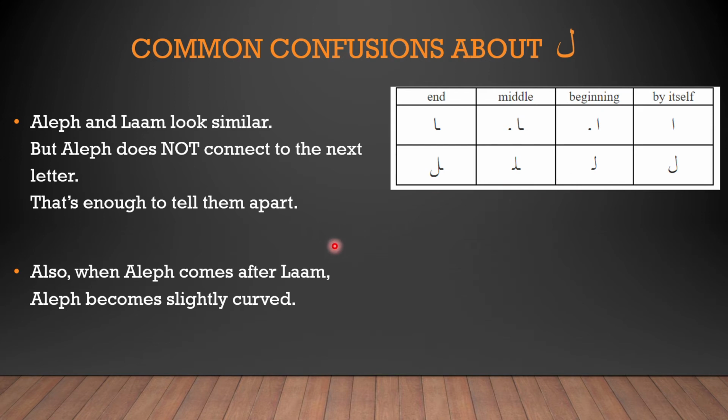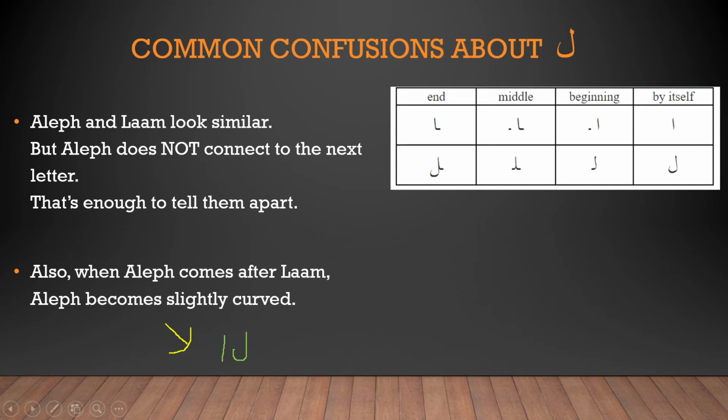Okay, now another thing to note is that when alif comes after lam, when lam and alif come together, the alif becomes slightly curved. Now how does it become curved? See, this is lam and this is alif, okay? But when you put them in a word, lam becomes like this, and alif becomes curved, like this. Now this is one way to write it.